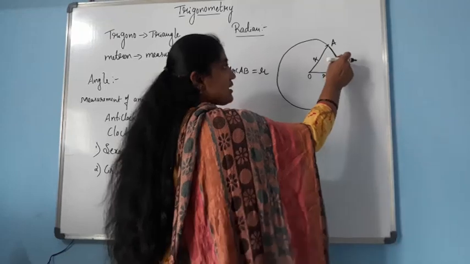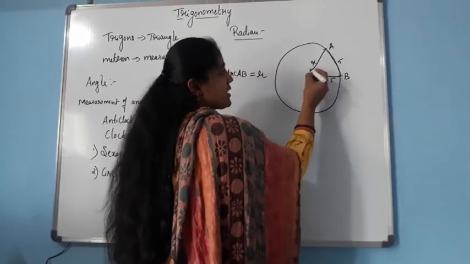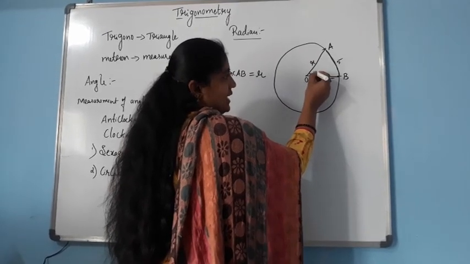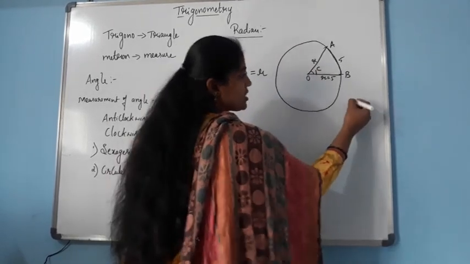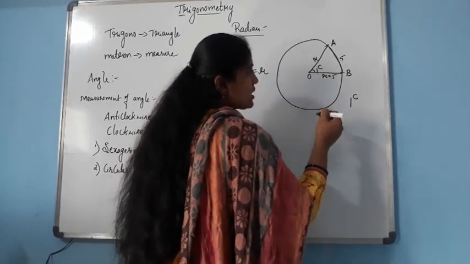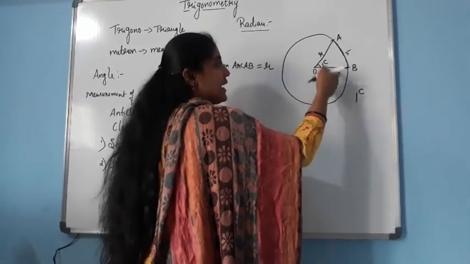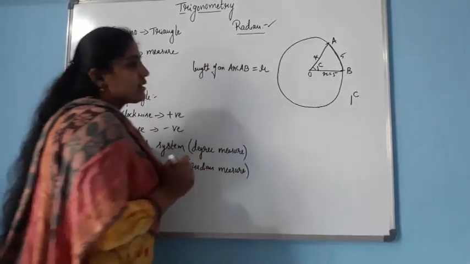If the arc length is equal to the radius of the circle, then the angle generated at the center of the circle is always a radian. That is denoted by 1 radian. See the notation, 1 radian. So ನಮಗೆ arc length radius ಗೆ equal ಆದಾಗ ಏನ್ angle generate ಆಗುತ್ತೋ ಆ angle ಅನ್ನು ನಾವು radian ಅಂತ ಕರಿತೀವಿ.